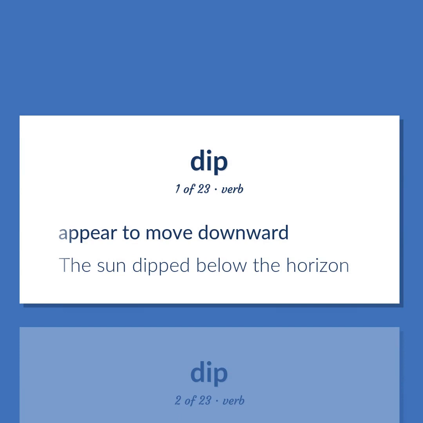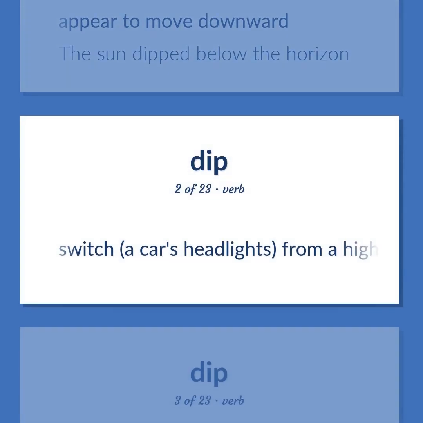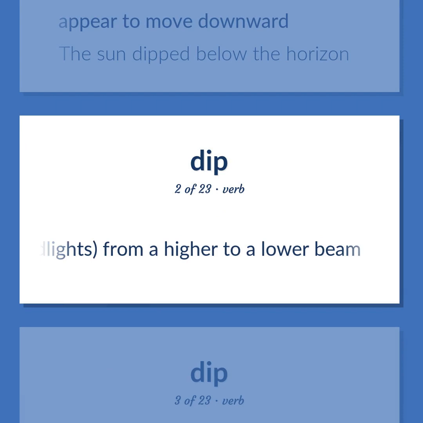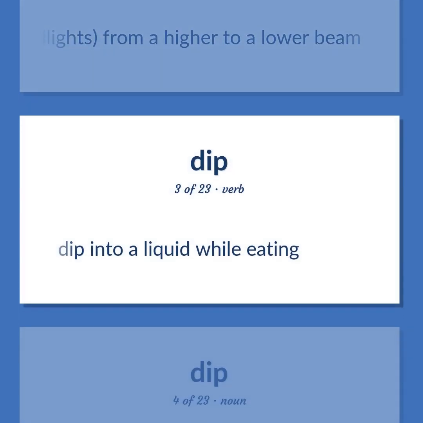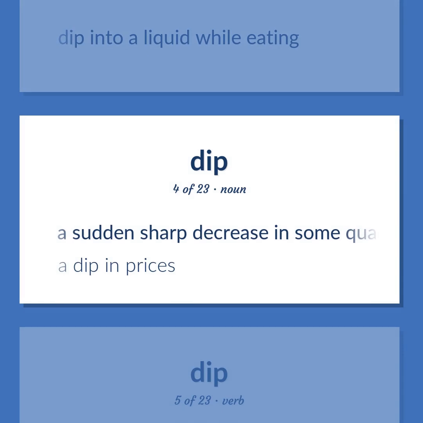Appear to move downward. The sun dipped below the horizon. Switch. A car's headlights, from a higher to a lower beam. Dip into a liquid while eating. A sudden sharp decrease in some quantity. A dip in prices.